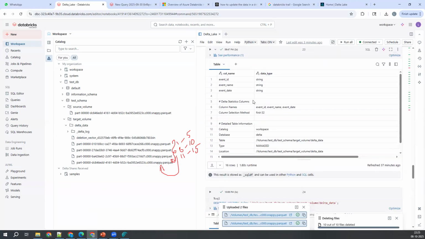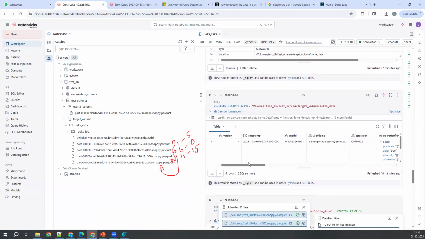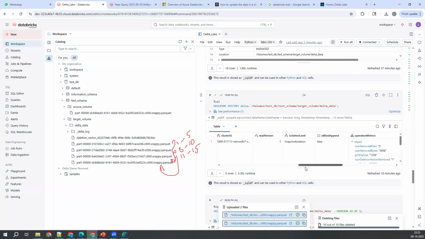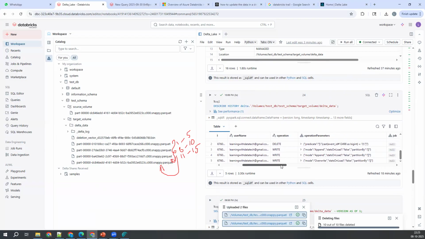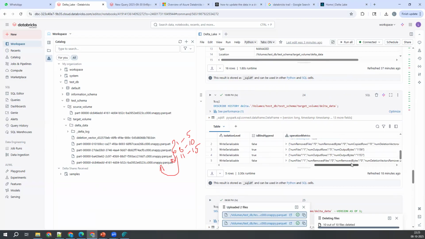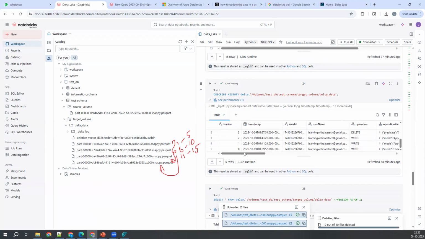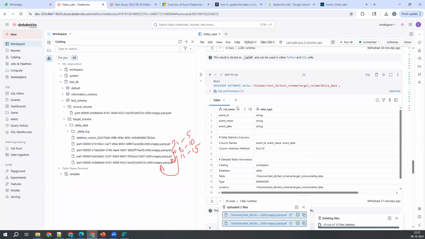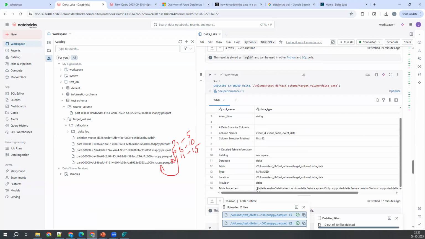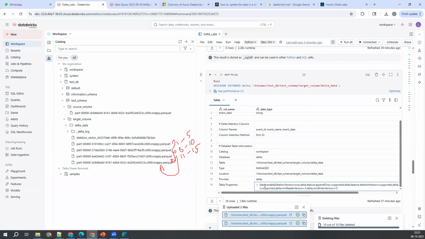Where are the properties of this one? Where did I show you the properties actually? Properties of the file. I think in the describe extended, right? Here. See table properties. Did you observe one thing here? Delta dot enabled deletion vector equal to true. See, by default in Delta, deletion vectors are set to true.